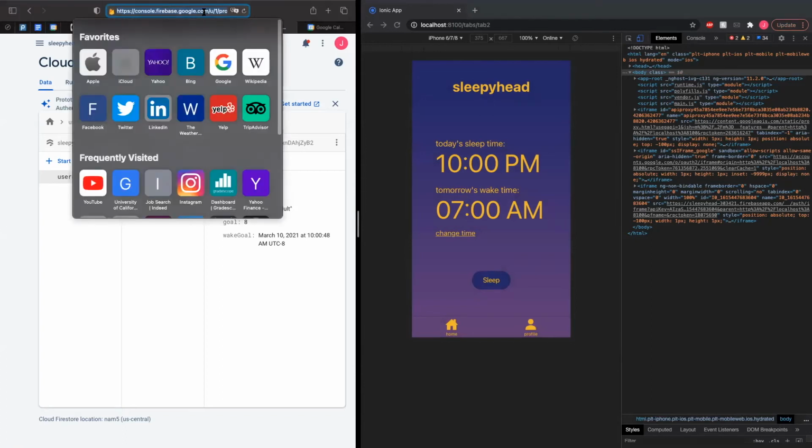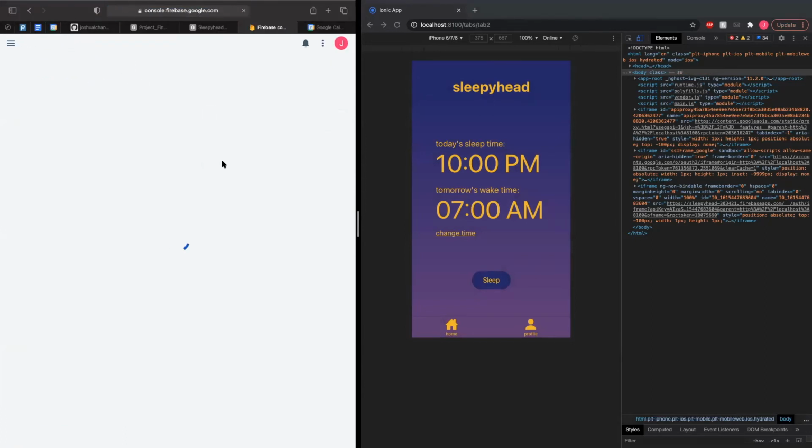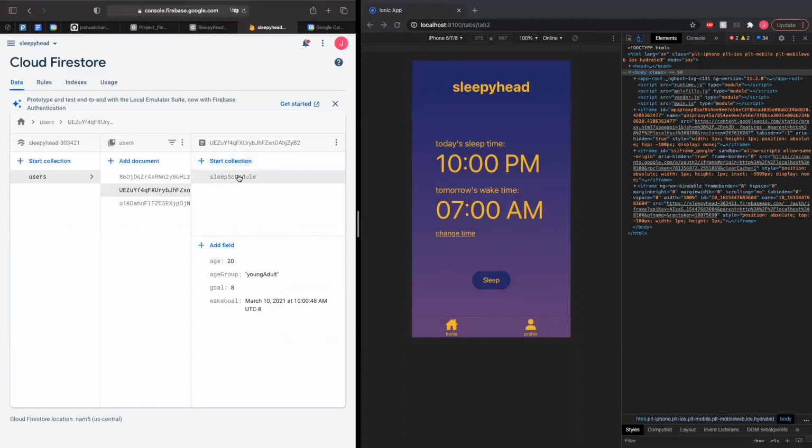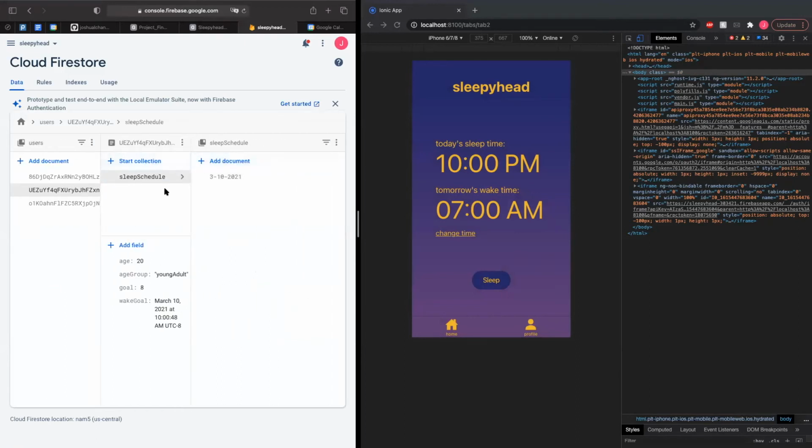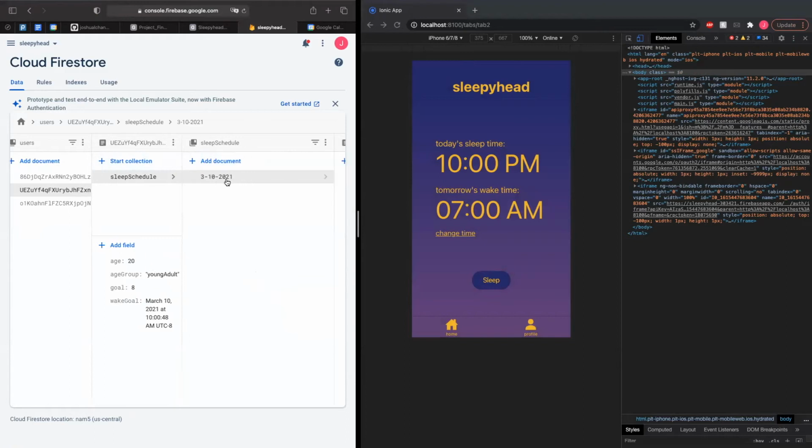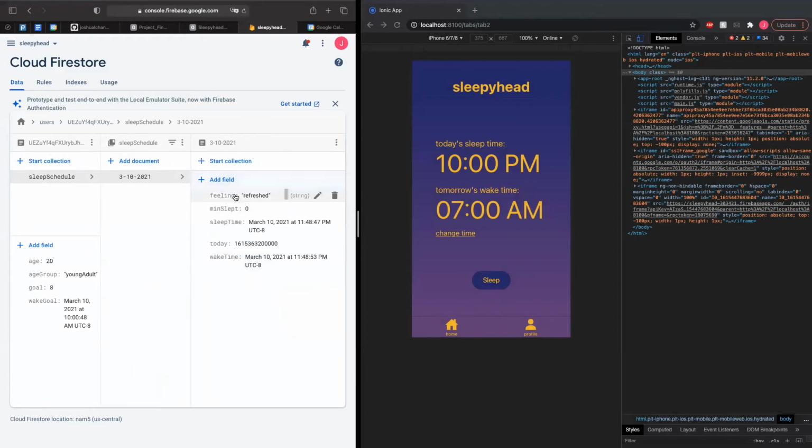And if we look back at our database, you can see that the sleep collection has appeared, and we can see information about our night of sleep. And min slept is just 0 because we just clicked sleep and wake up.